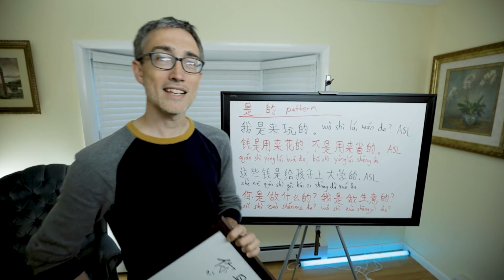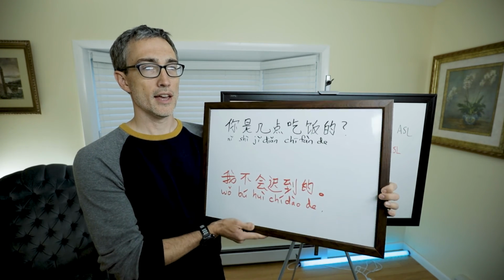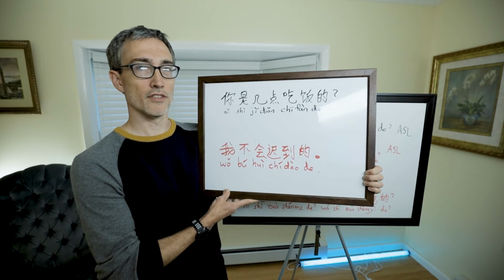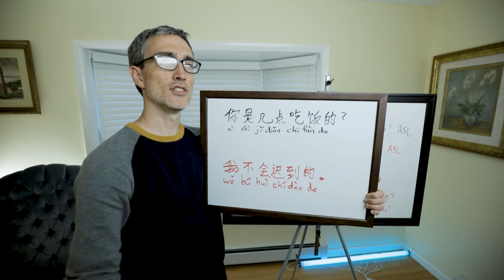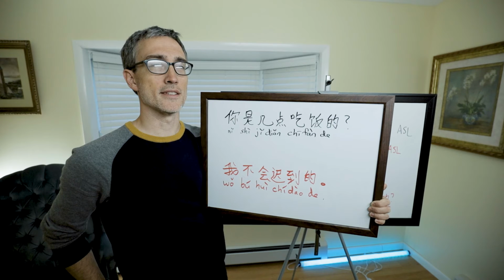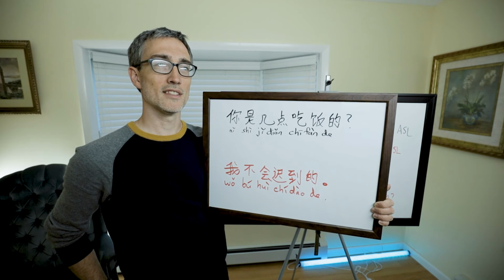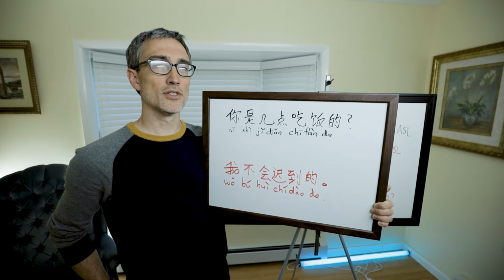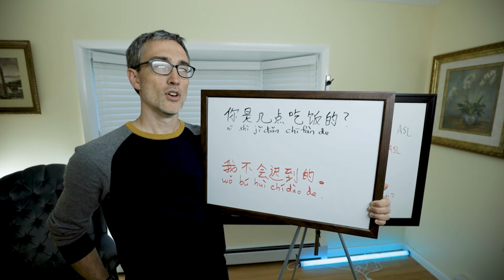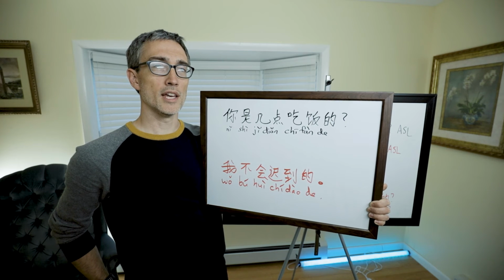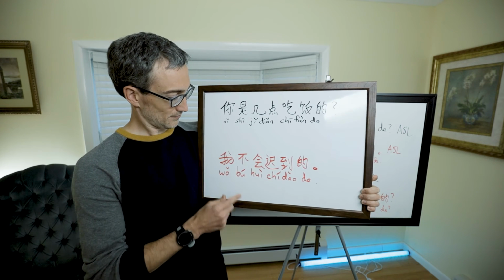And then, lastly, this pattern is also used for strong affirmation. Here's an example in red down here. Let me read you a little quote from All Set Learning. It says, sometimes you can use "的" to really add a kick to your responses, making them stronger. You might even hear Chinese people reply with just 是的, which means that's right. This usage is similar to the way that English speakers might stress the word is in sentences like, it is my food. When used to express affirmation, 会, 能, and 可以 are often used as well.